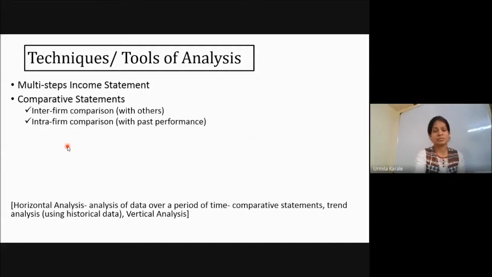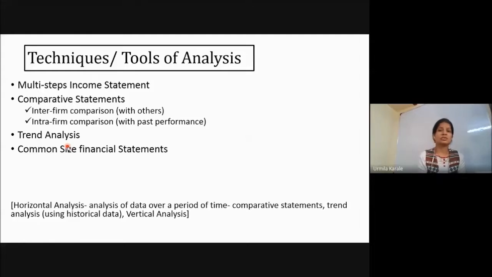Then comparative statement. When we talk about comparative statement, you may be comparing your own performance with other companies or with your own company. Depending on that, it will be called inter-firm comparison when you compare your company's performance with others, okay? When you're comparing your own performance with earlier years, that will be intra-firm comparison. Now trend analysis: you will be checking out data of the last 5-10 years, and then you will be trying to judge whether the company has improved, how the trend is, whether you can identify an upward or downward trend.